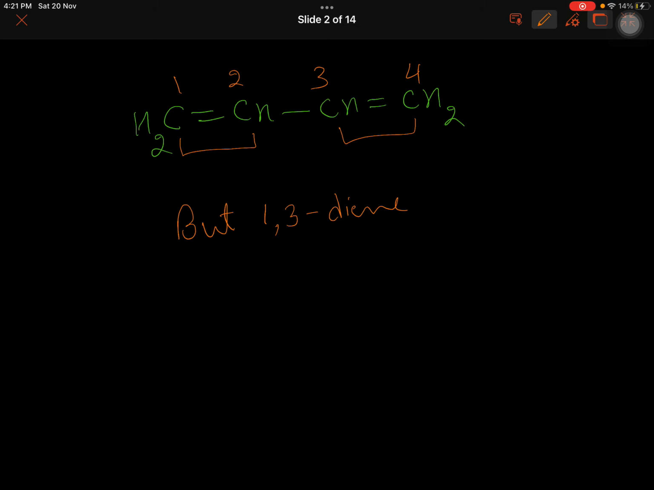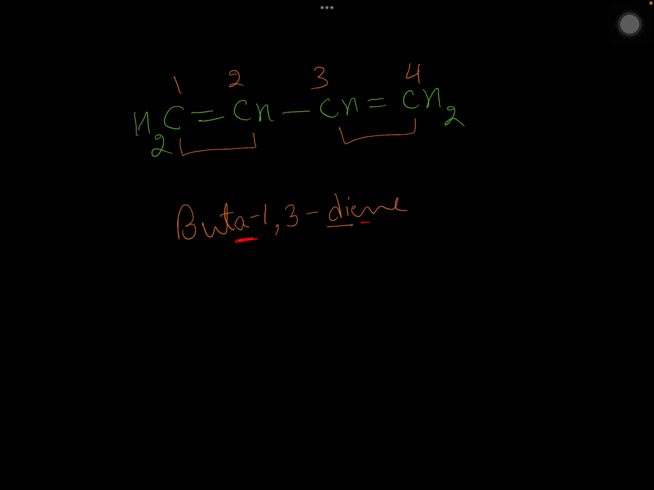But one more thing very important here, it will be buta, and then hyphen will come. This A you don't have to drop here because a di has come. So when the prefix di, tri, something else comes, and the E of ene is not coming immediately after T of but, then A needs not to be dropped. This is a rule. So buta-1,3-diene is the name, not but-1,3-diene.